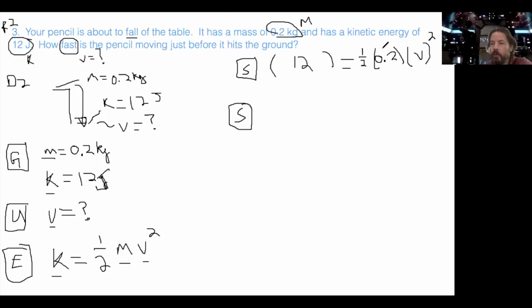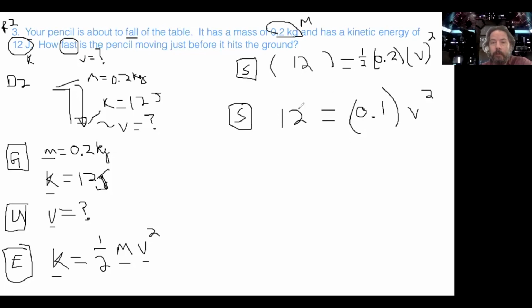Now, some of you are doing your solve right away using this. I encourage you to actually do the solve on the next line because it'll save you later when you get into more complex problems, okay? On some of these easy problems it seems like it's not necessary, and it may not be, but I want you to develop a good habit pattern so that when things get more difficult, it's easier to work. So we're going to make the harder problems later not be so hard.